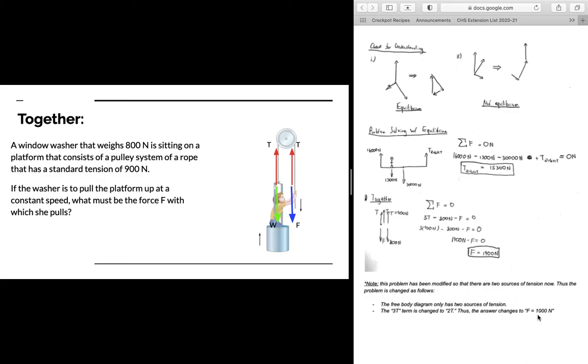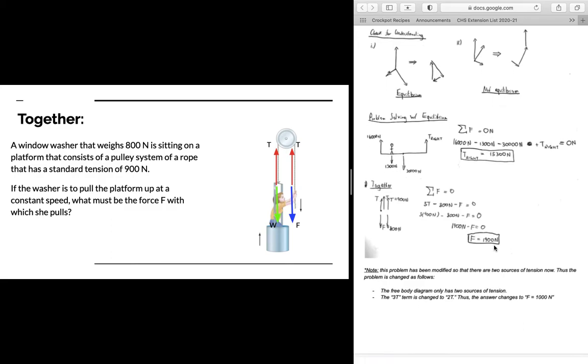Okay? So the problem's slightly modified from how I did it last year, but the problem solving process is still the same. We draw the free body diagram. Again, we have two sources of tension. One that's counteracting the person pulling down, and the other that is supporting the weight of the platform. Okay? We sum our forces together, set equals 0 because we're in a case of equilibrium. We can see that with constant speed. And then we solve for our unknown, which is the unknown force. Okay?